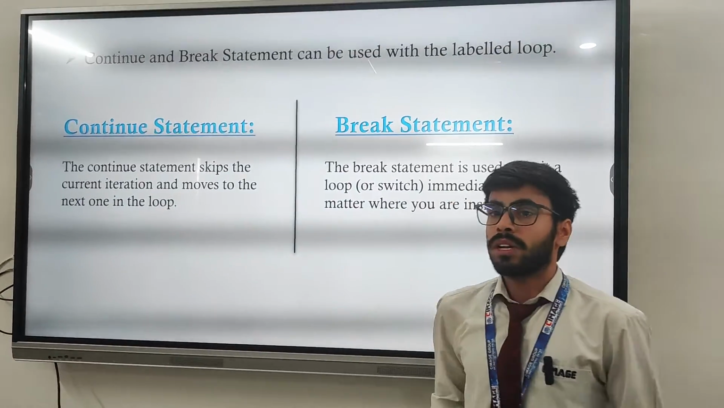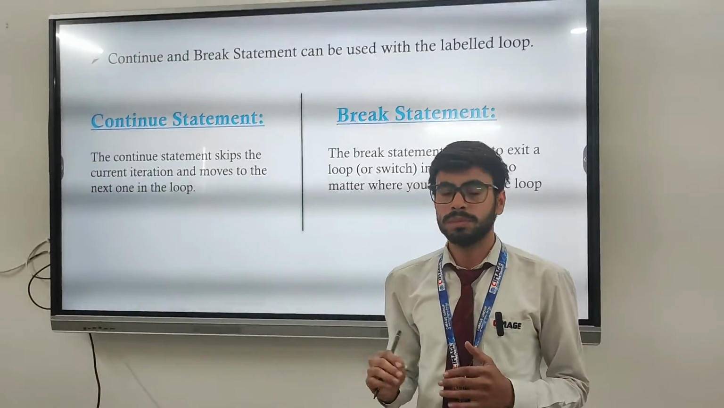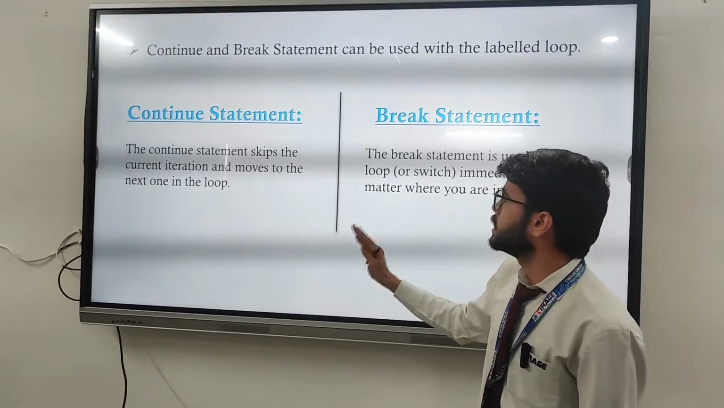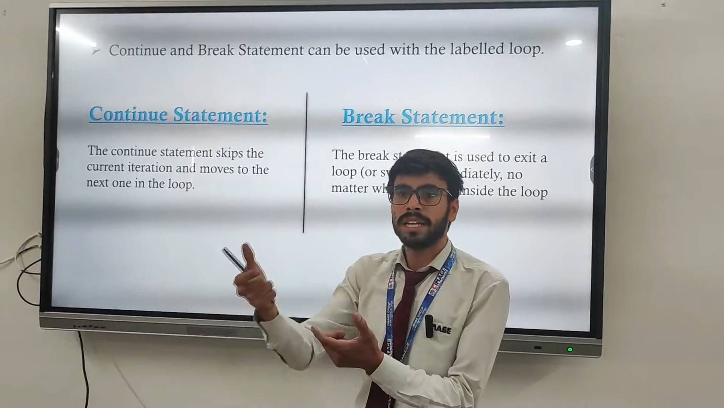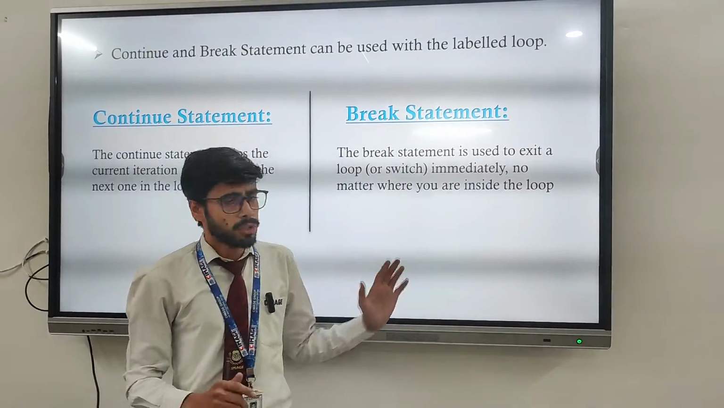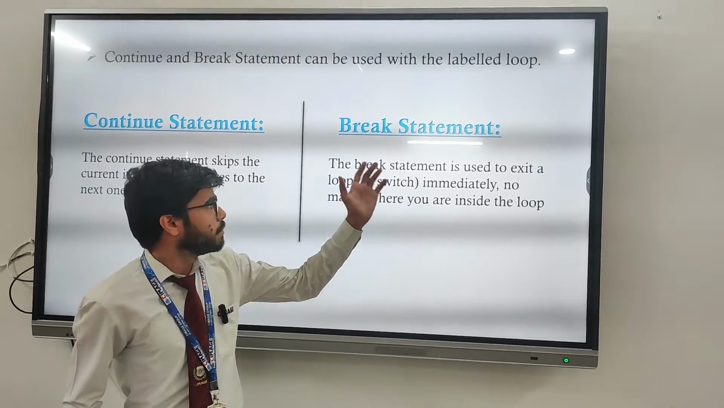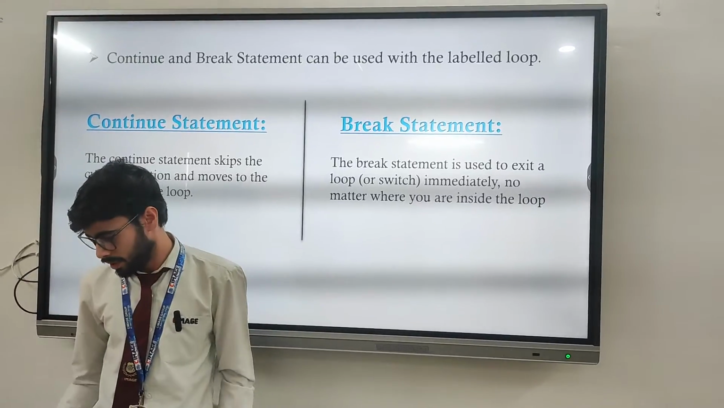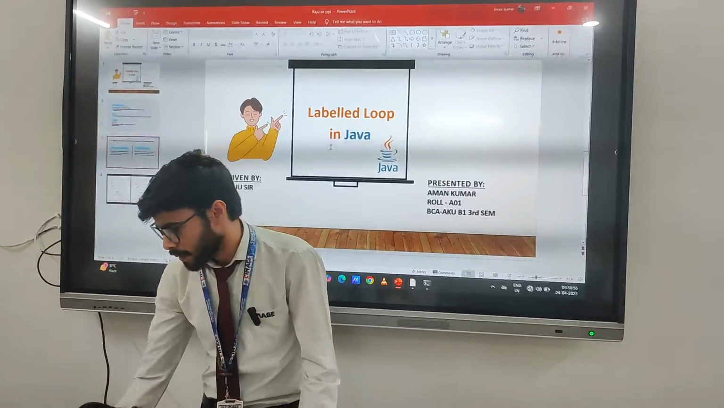We can use the break or continue statement with the label loop to control the execution of the loop. Control statement, I hope you all are aware of this. Continue statement skips the current iteration and moves to the next one, and break, no matter wherever you are in the loop, just breaks the loop and comes out of that loop only. Now let's move to the code.